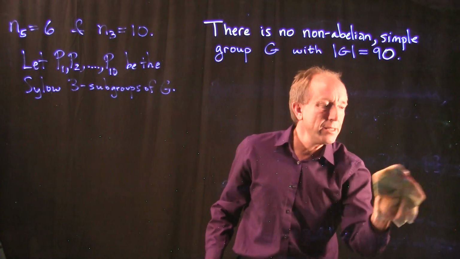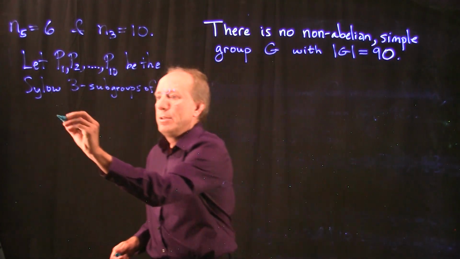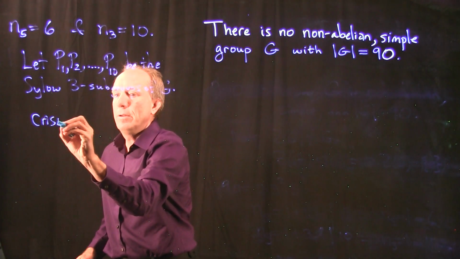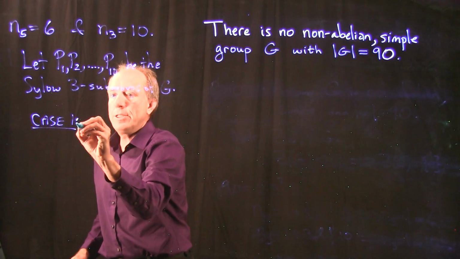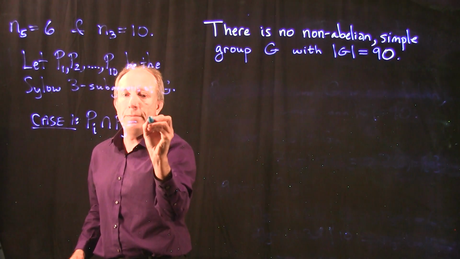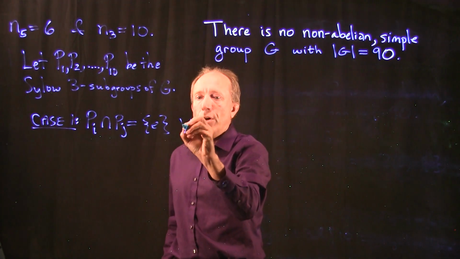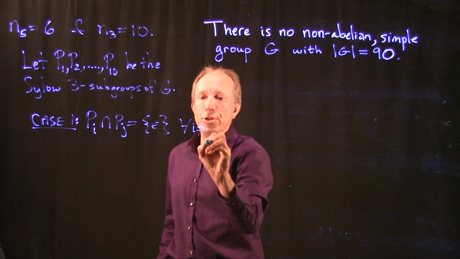The first case is that they all intersect trivially. So case 1: let's suppose that Pi intersect Pj is simply E for all i not equal to j.